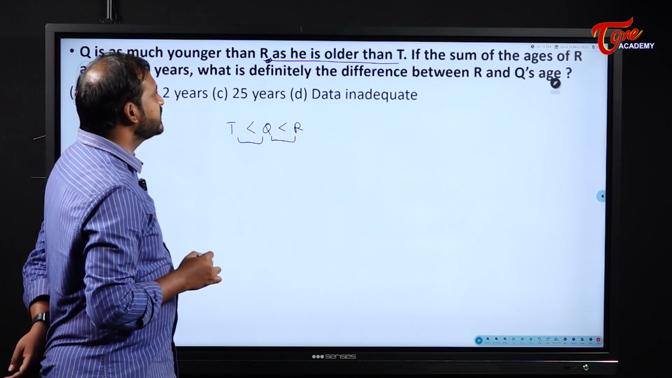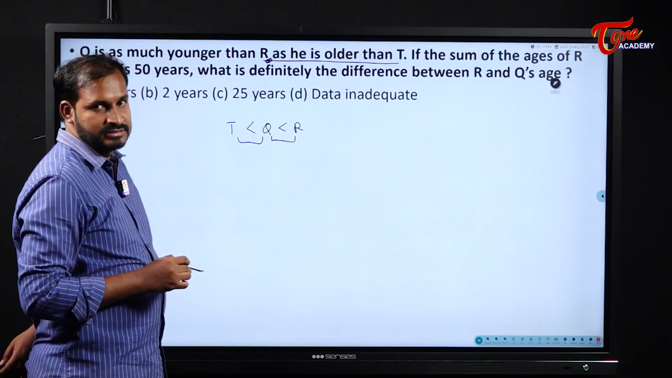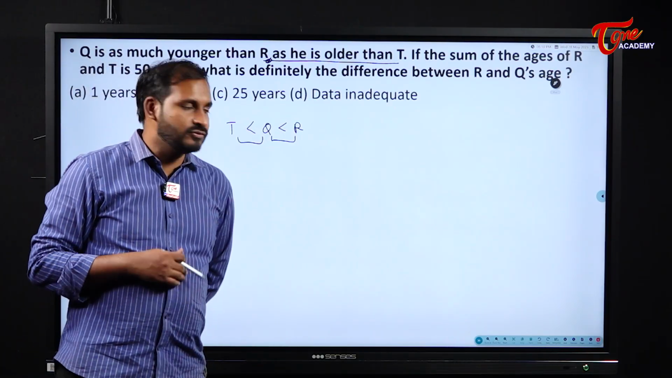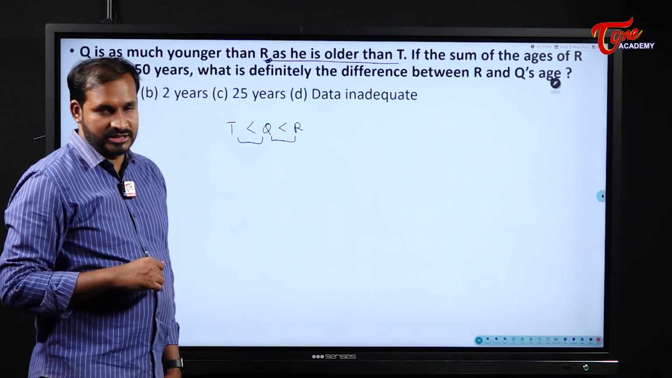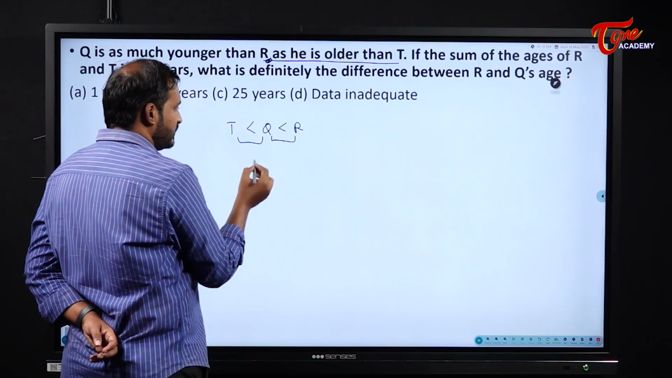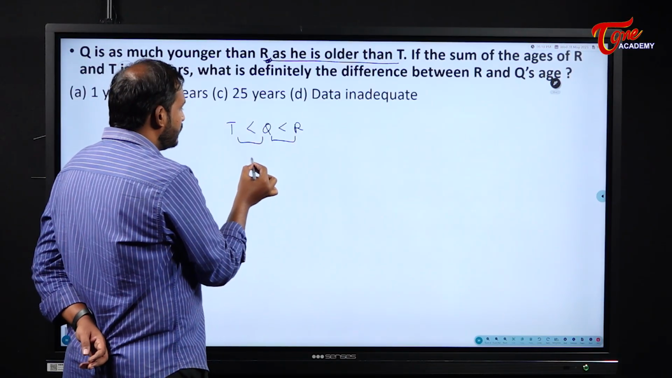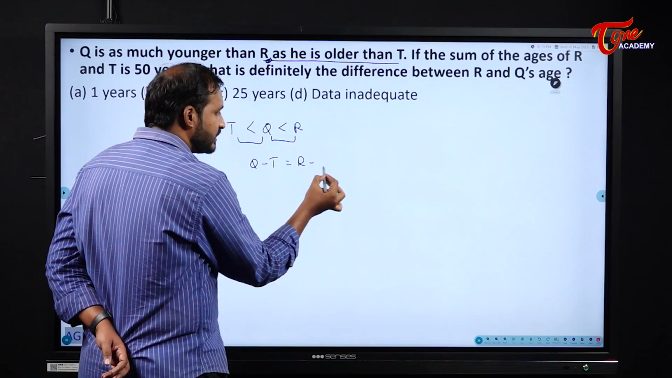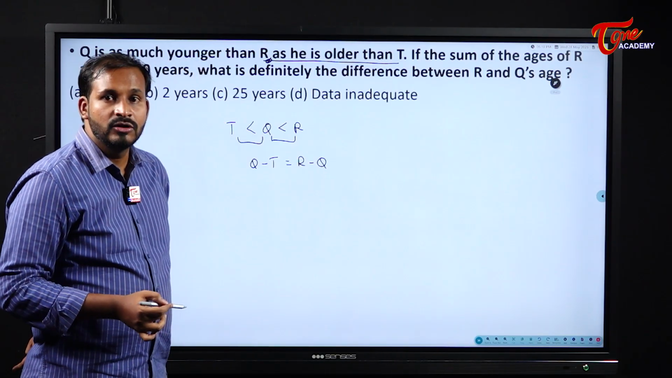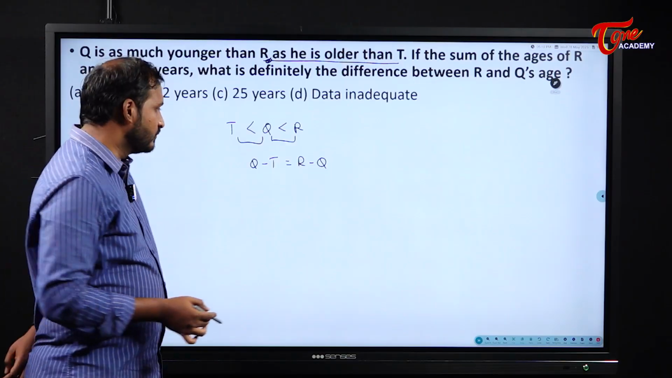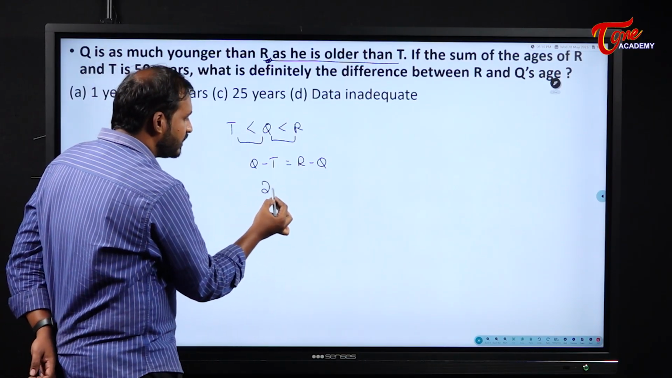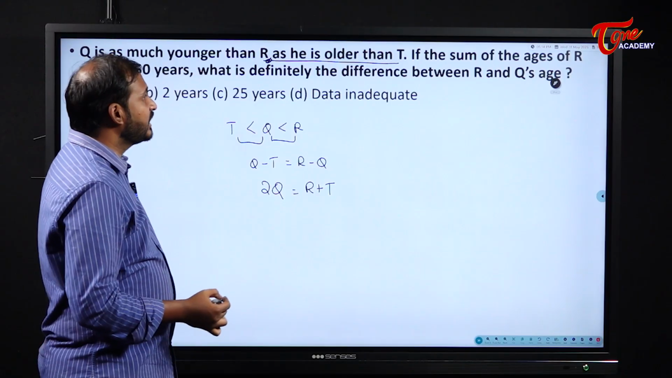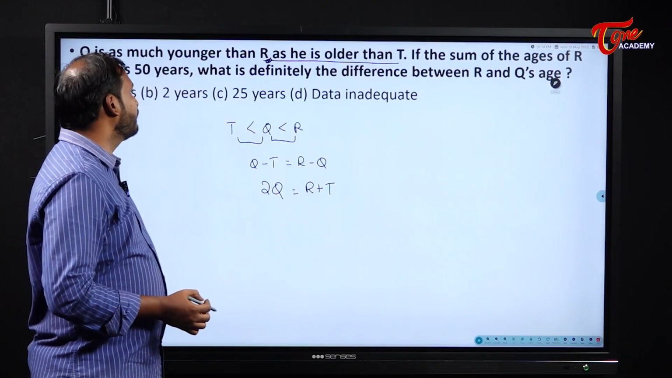Q and R. Okay. If the sum of ages of R and T is 50 years, what is definitely the difference between R and Q's age? R and Q's age they are asking. Now see here students. From this, what can I tell? Q minus T is equal to R minus Q. If I send Q to this side, it becomes 2Q is equal to R plus T. In the question they have clearly given the sum of the ages of R and T: 50 years.